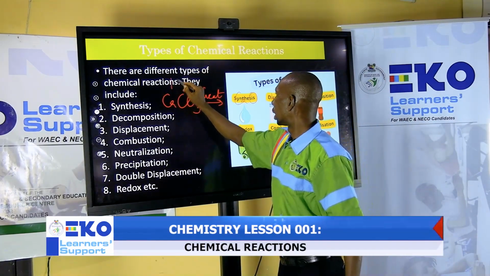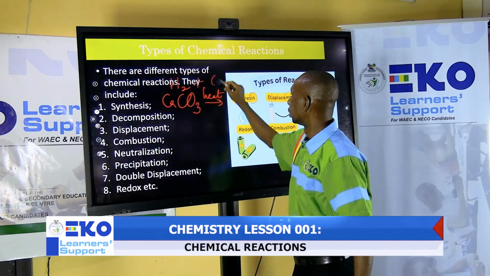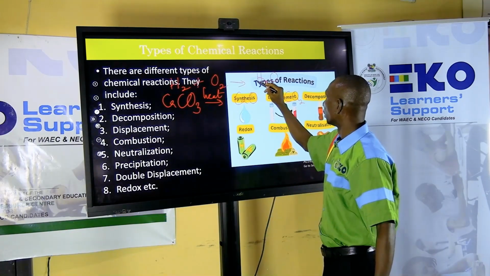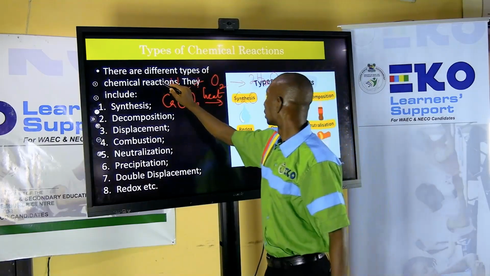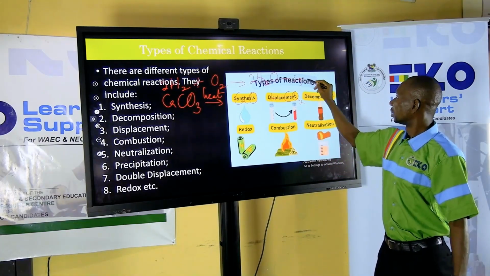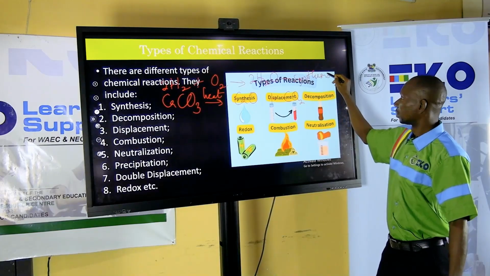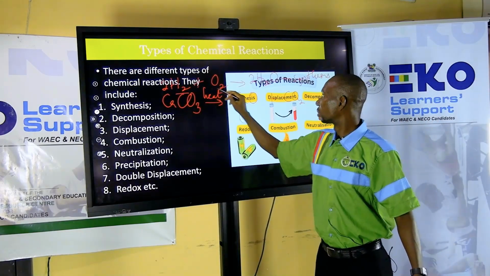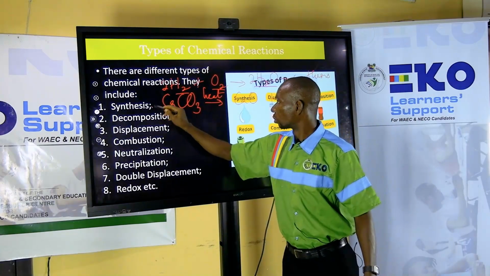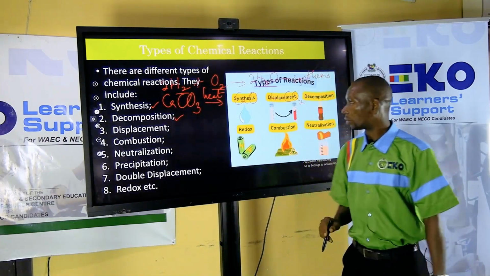So we have taken synthesis. Let me give you now an example of synthesis. Hydrogen plus oxygen gas to give you steam. You can balance the equation. This is synthesis because you are adding two elements together to form a compound. This is decomposition. So we have taken care of this, we have taken care of that.